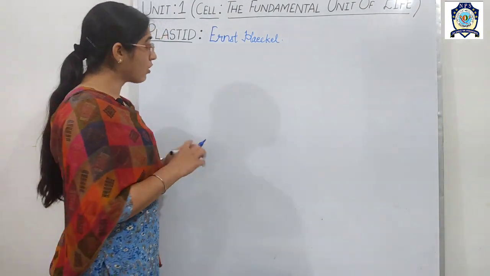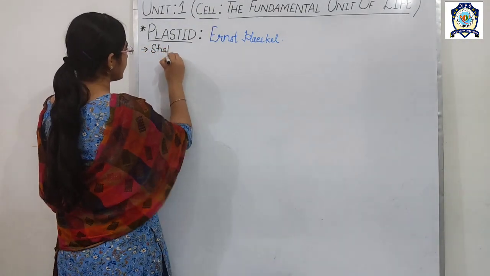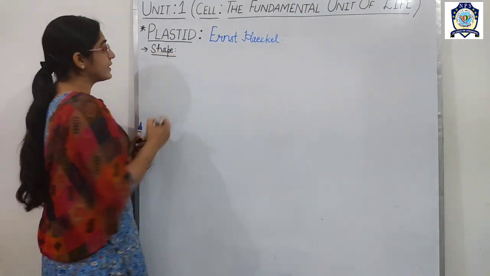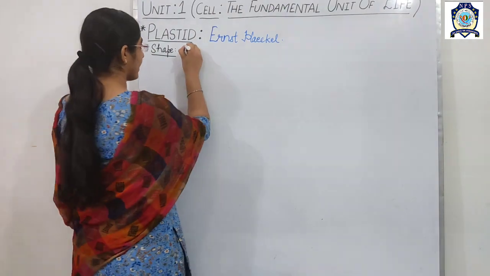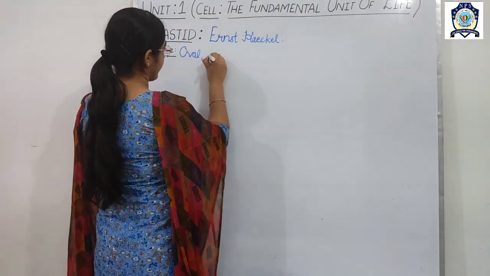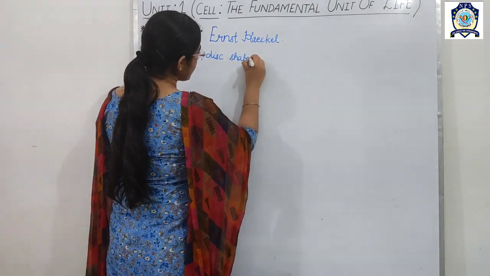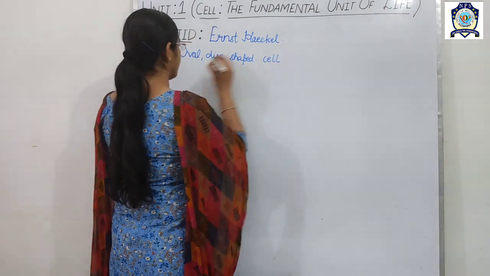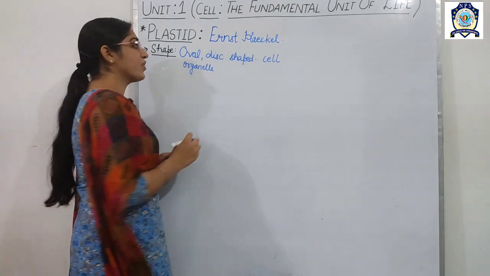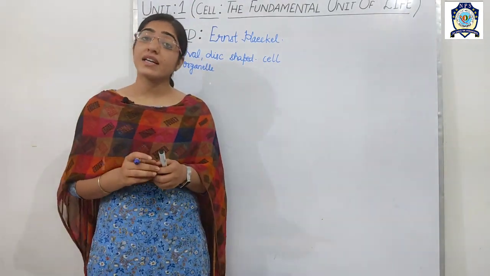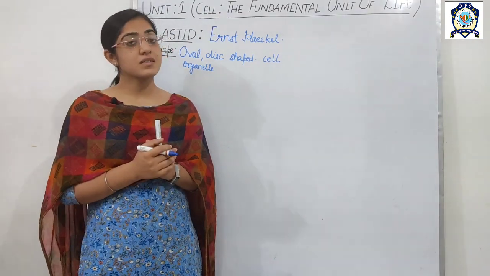If we talk about its shape, the shape of plastid is generally oval or disc shaped. This organelle is present in the cytoplasm of a cell.